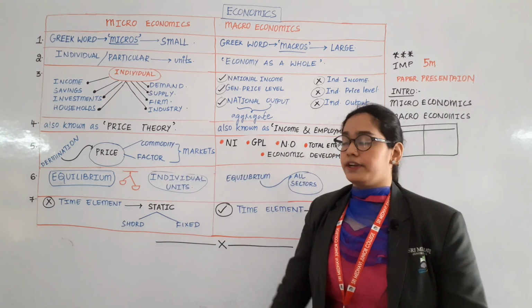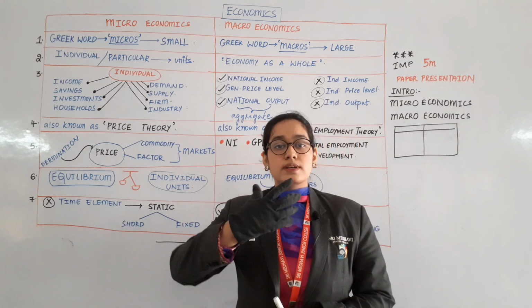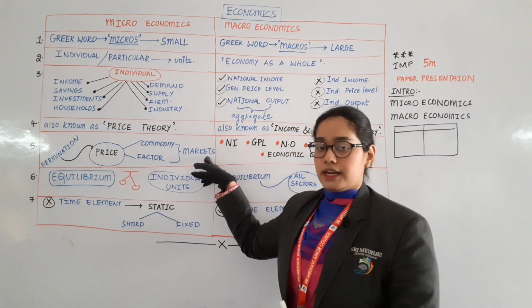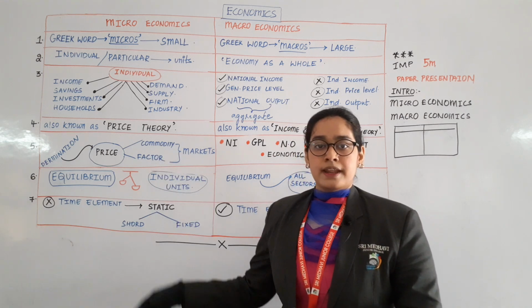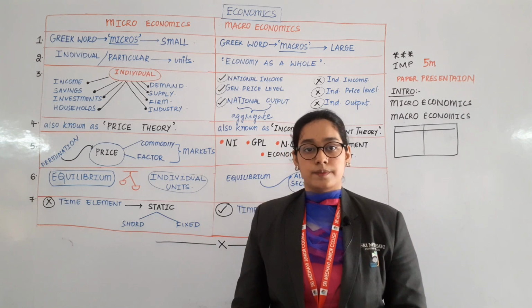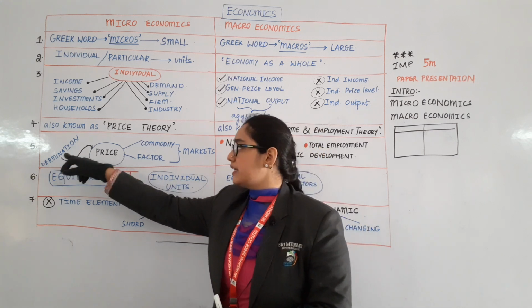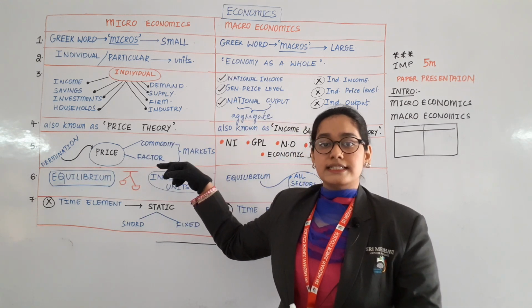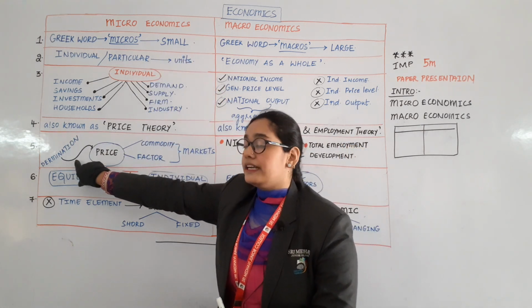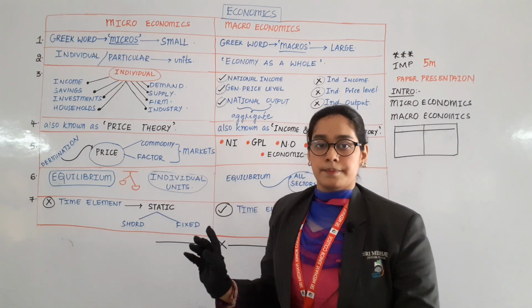Let us see the fifth point. Why is microeconomics useful? How is it helpful for us? In a market you will be finding various commodities and factors, like labor, land, etc. So who is going to decide the price? Who helps in determination of price of the commodities and factor markets? Microeconomics helps in determination of price of both commodity and factor markets.